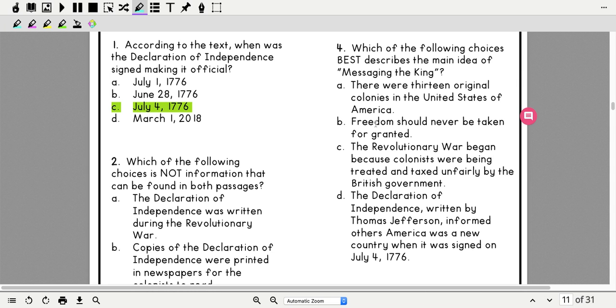This is the very last line of the poem. Freedom should not be taken for granted. Now that is directly in the poem, but it is not the main idea of the entire poem. And there is nowhere in the poem that it talks about 13 original colonies. So I think that D is the best answer.